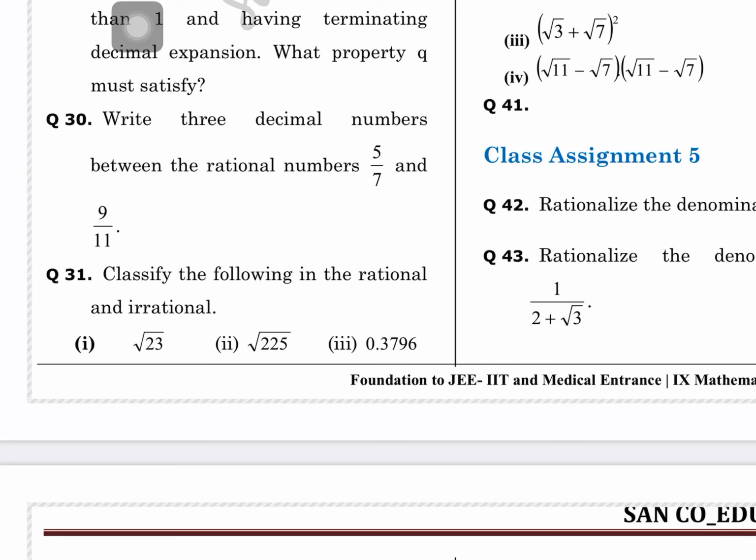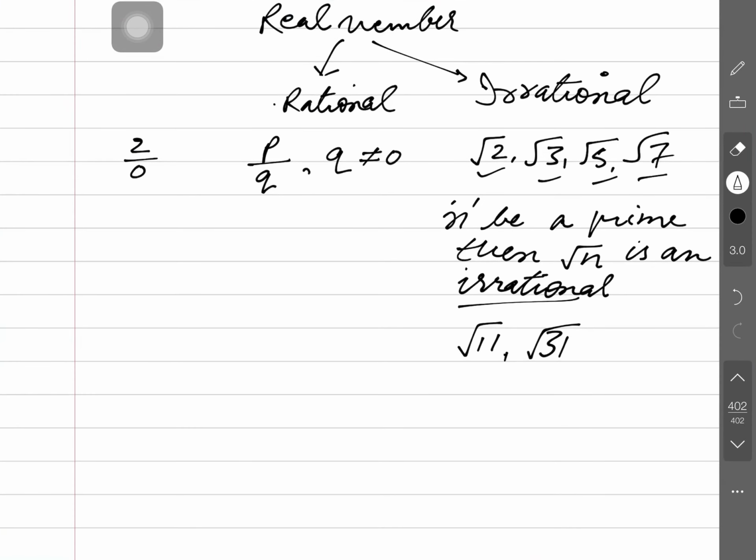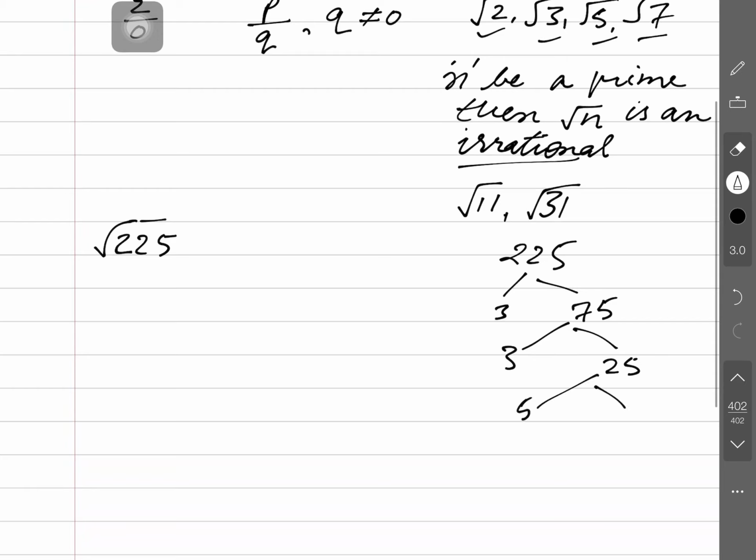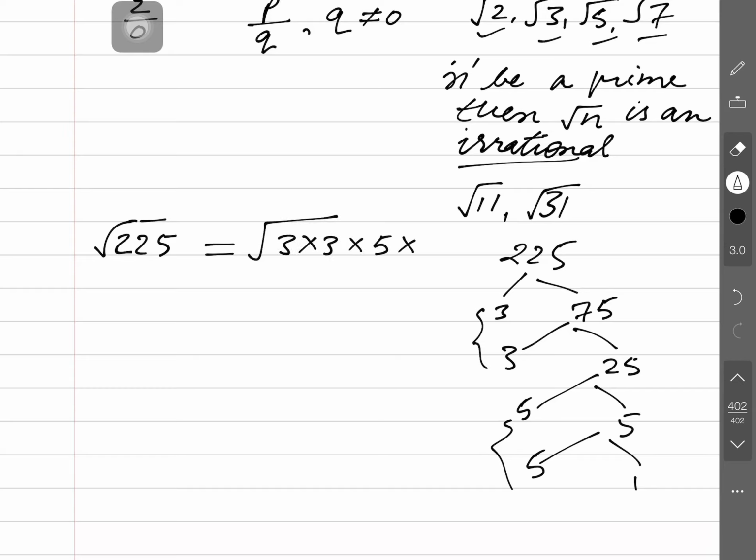You may say this like that: under root 225. So, you just have to factorize it. 225 is to be factorized. This will go by 3. What's coming here then? 3 7s are 21, 3 5s are 15. Again it goes by 3 and 25 is coming here. Again it will go by 5 and 5 is again coming here. It goes by 5, again 1 is coming here. Twice this is coming and twice this is coming. Is that clear? Now further, 3 into 3 into 5 into 5 into 5.